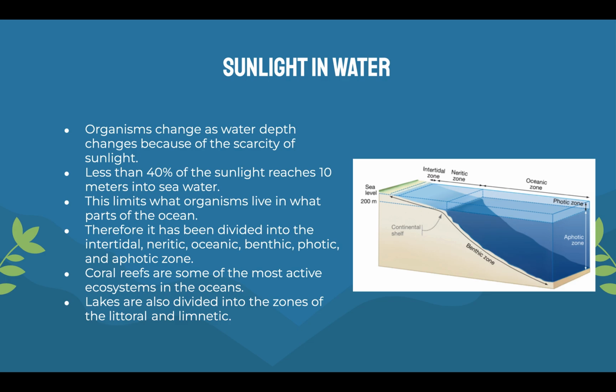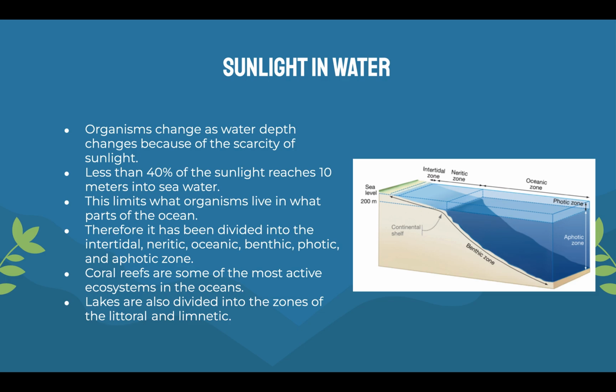Lakes are also divided into the zones of the littoral and limnetic. So basically, as we get deeper and deeper into the ocean, there's less sunlight. Therefore, certain organisms can't live at certain points of the ocean because they're accustomed to having a certain amount of sunlight. And this is why we have to divide the ocean into zones. It's not just all one ecosystem. There's multiple ecosystems within the ocean, and that is why there are these different zones.